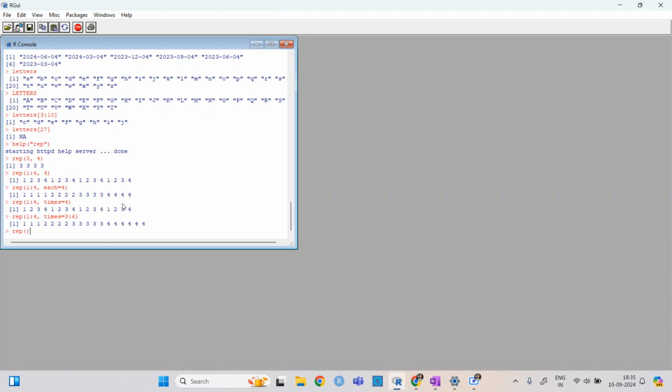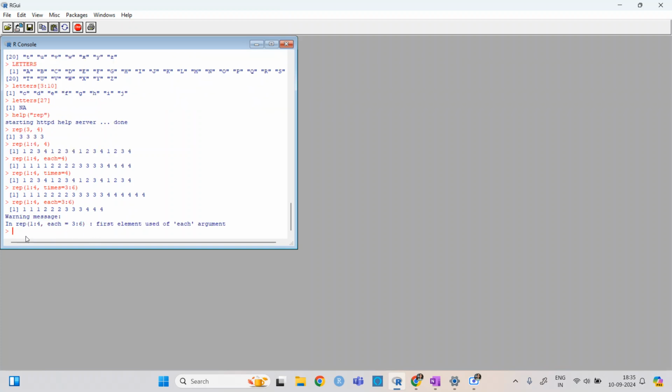If I write 1 to 4 and each is equal to 3 to 6, then each is not working here. So it used the first element of each. What is happening here: when you are writing each and times and giving one value, then each is applied to the first number, then the second one, then the third one, and then the fourth one.